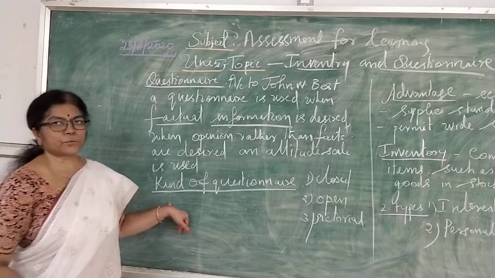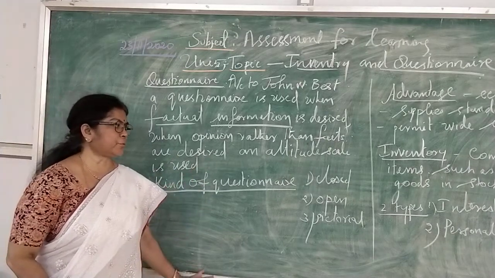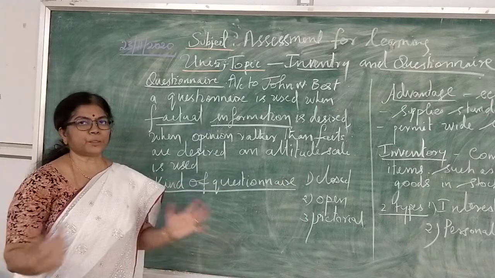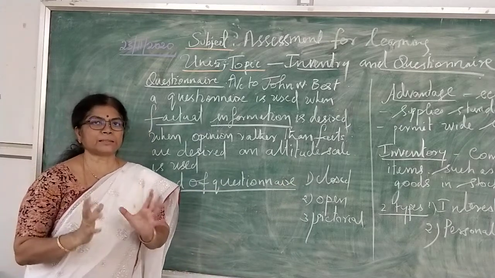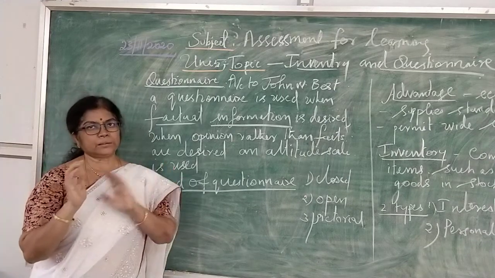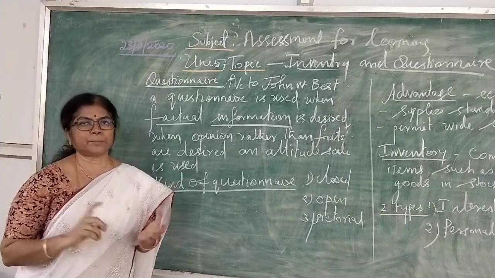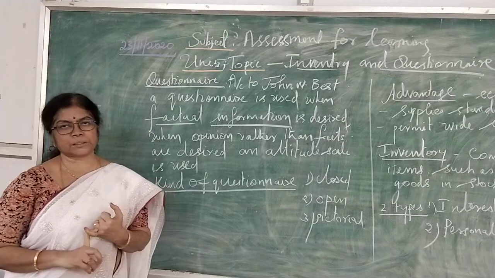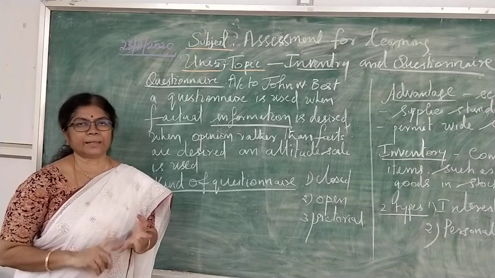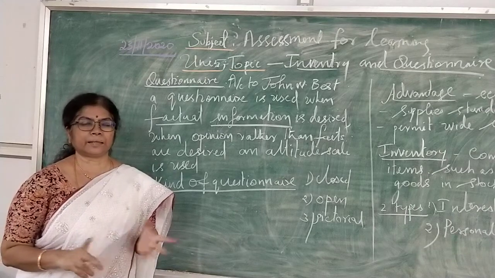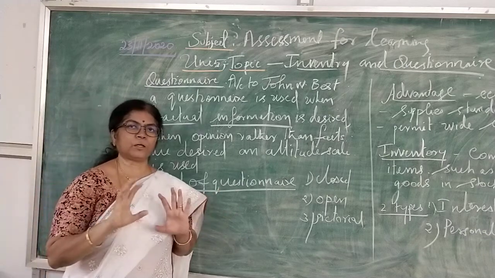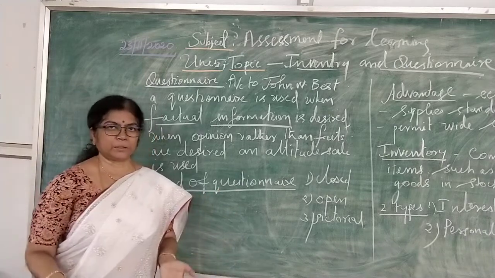Kinds of questionnaire. What are the kinds of questionnaire? One is closed questionnaire. What do you mean by closed questionnaire? Your answers are restricted. It is confined to a specific area only. For example, yes or no type of questions, or 5-point scale questions. That is like, dislike, undecided, like that. That is 3 point. Okay, some options are given. You are not supposed to answer beyond that one.